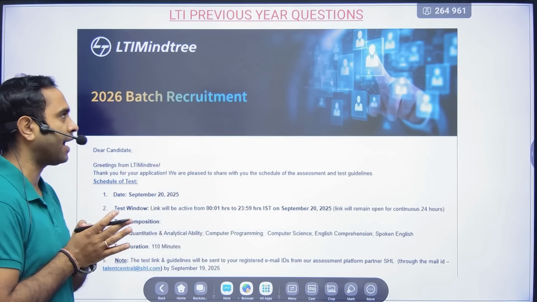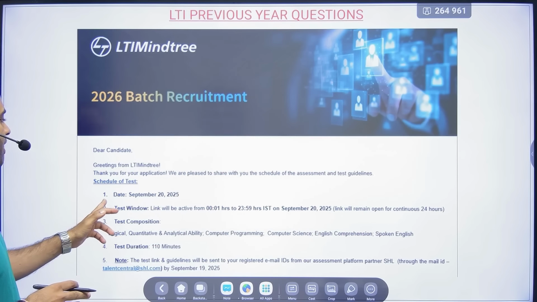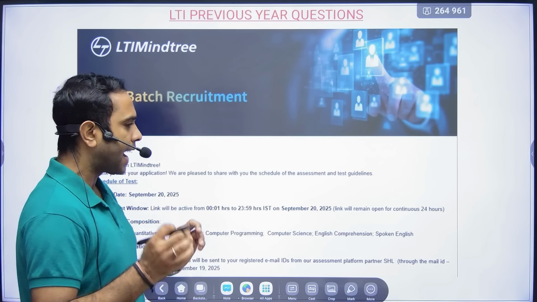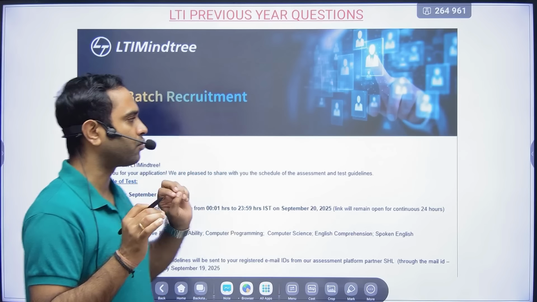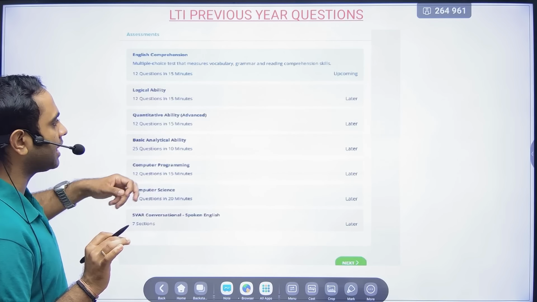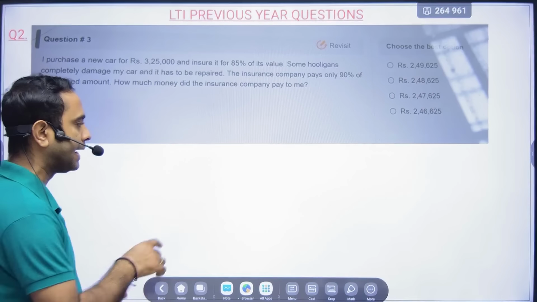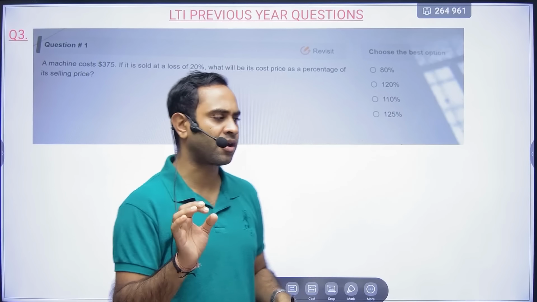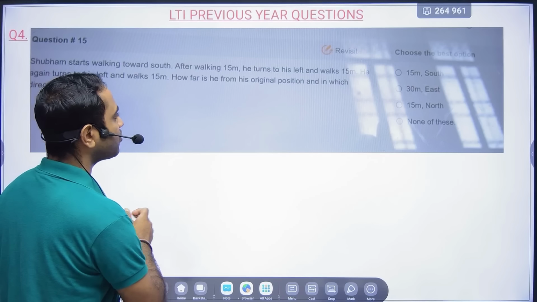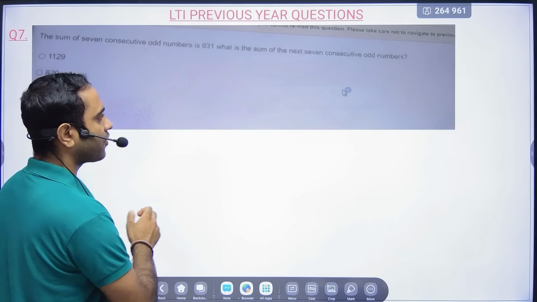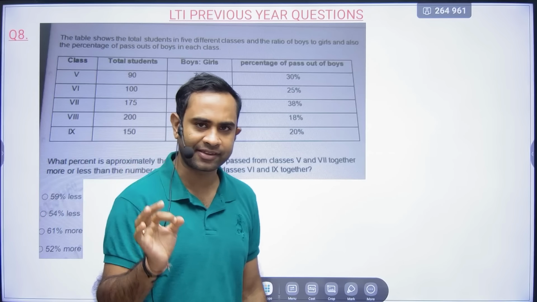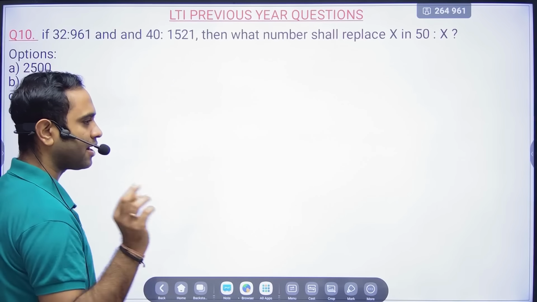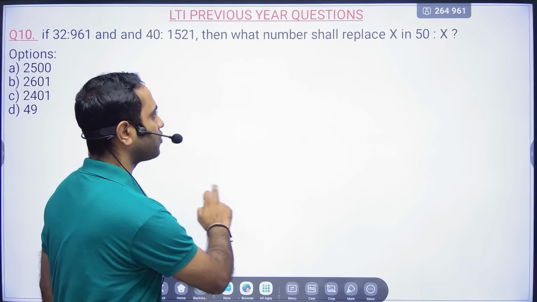Friends, LTI 2026 hiring. The exam date is September 20, 2025. It is very important for you to solve the previous year questions asked in the LTI examination. Otherwise, friends, you cannot perform well in any exam. So here we are going to solve the top 12 questions asked in the LTI examination, which will give you a complete idea of what kind of questions will be asked and how you are going to attempt them.